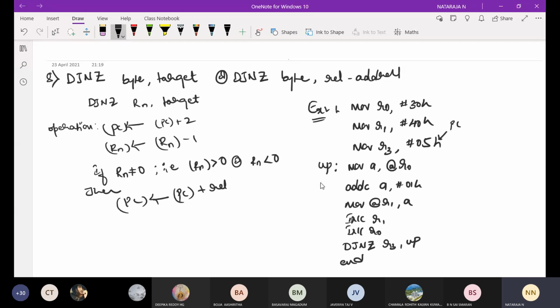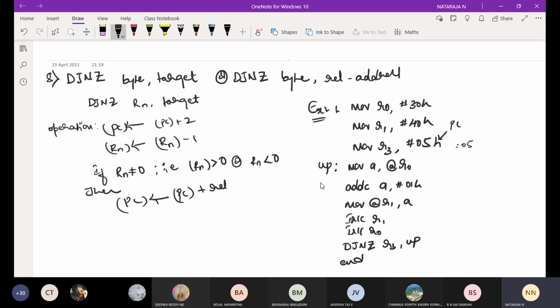Now, initially I have loaded R3 with the count 05. Then here we have MOV R0, #30h. I am going to load some address into R0, and the 40h address into R1. R0 has the address 30h, and some data is there. R1 has 40h, and some data is in 40h. MOV R3, #05 is my count value, the program counter count value. Now here I have given a label. This is like the if condition in a C program, it will keep rotating.